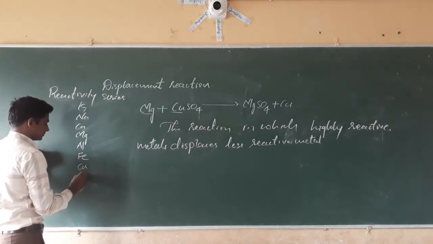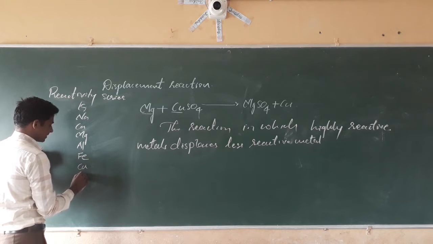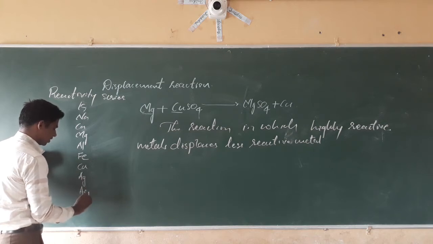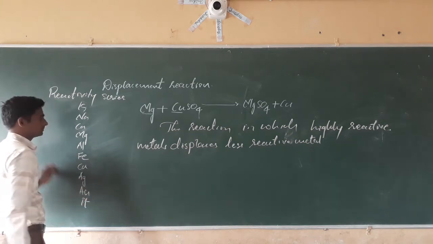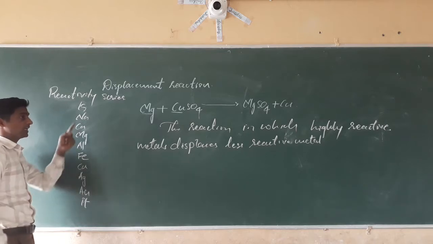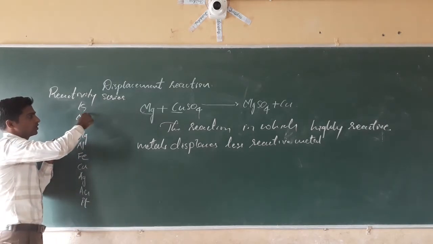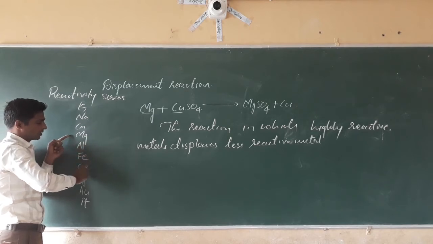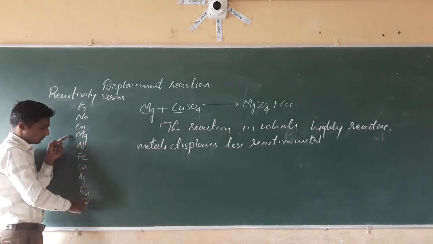Copper, then silver, gold, platinum. See, these are the metals: potassium, sodium, calcium, magnesium, aluminium, iron, copper, silver, gold, platinum.